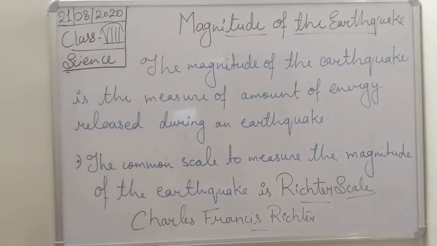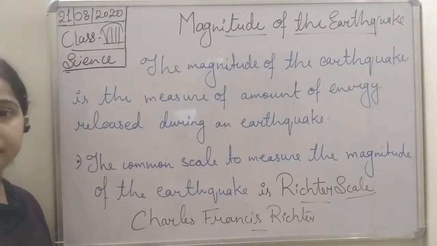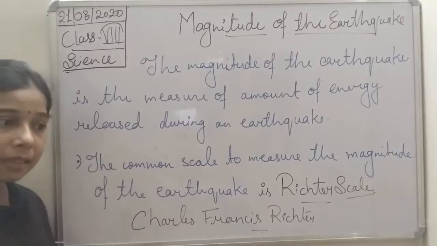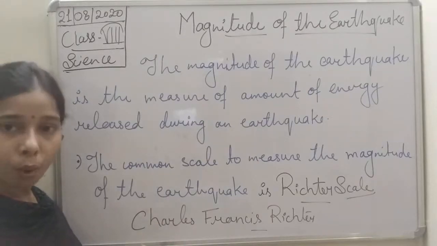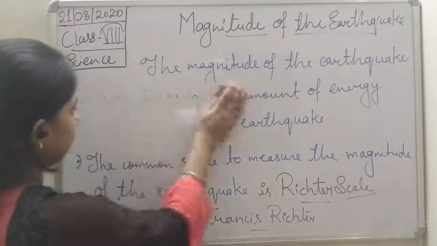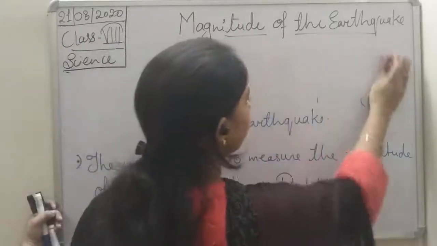Now you see here, students, the intensity on the Richter scale explains the earthquake, and this intensity can be given in points from 0 to 10. Now how do we measure the magnitude with the help of the Richter scale?